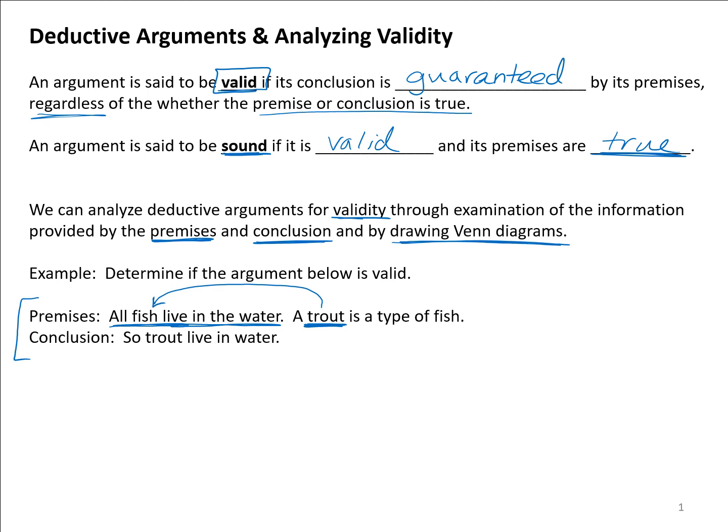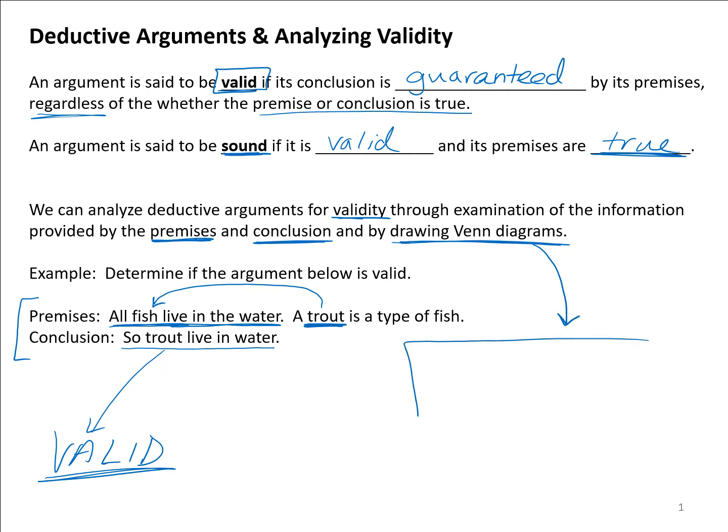So this conclusion of trout live in the water would make sense as being a valid statement because the conclusion has to follow, since a trout is a type of fish and all fish live in water. So this would be a valid conclusion. And this one's pretty easy to determine just by reading through the information. But sometimes they're not so easy to determine, and it can be helpful to draw a picture in the aspect of a Venn diagram to actually analyze this. So let's try that here.